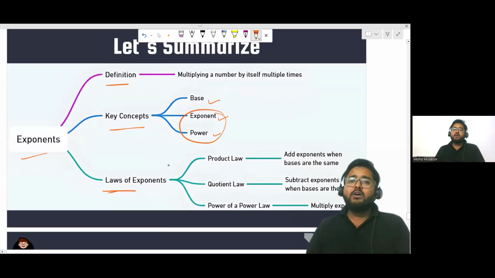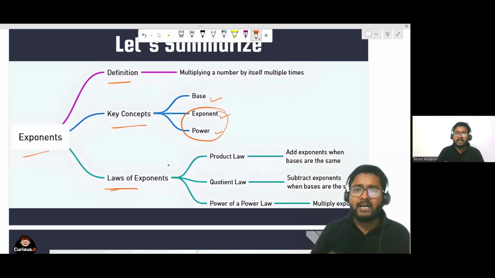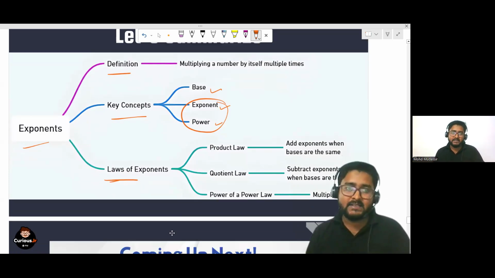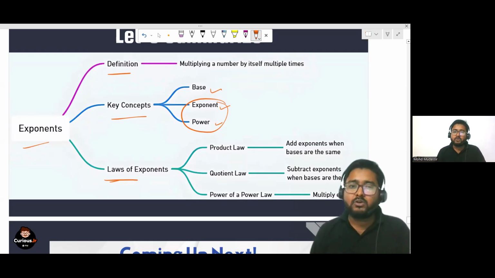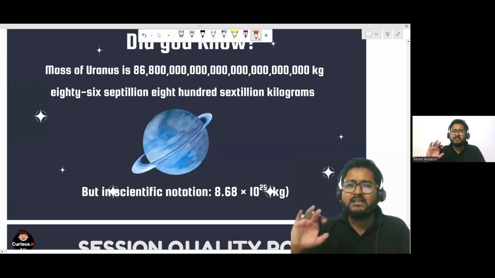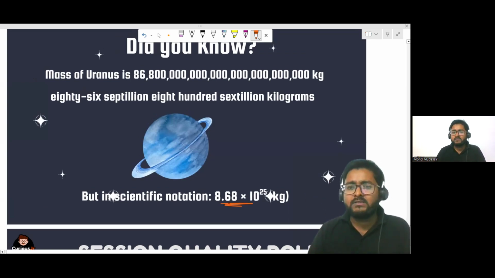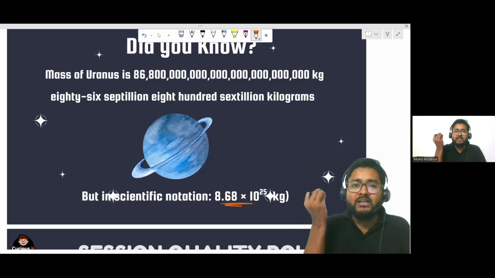Okay, everyone. Sometimes you will get a question like the population is increasing exponentially. Means the first year it was 10,000, then next year it doubled, then again doubled. After 10 years, what will be the population of that village? So these types of questions you can get related to this topic, and we are going to solve these types of problems in the next class. I'm also going to reveal how we can convert these types of bigger numbers into exponents, what exactly is the way to convert these values, like 8.68, how this decimal came. All these small things I'm going to reveal in the next class.